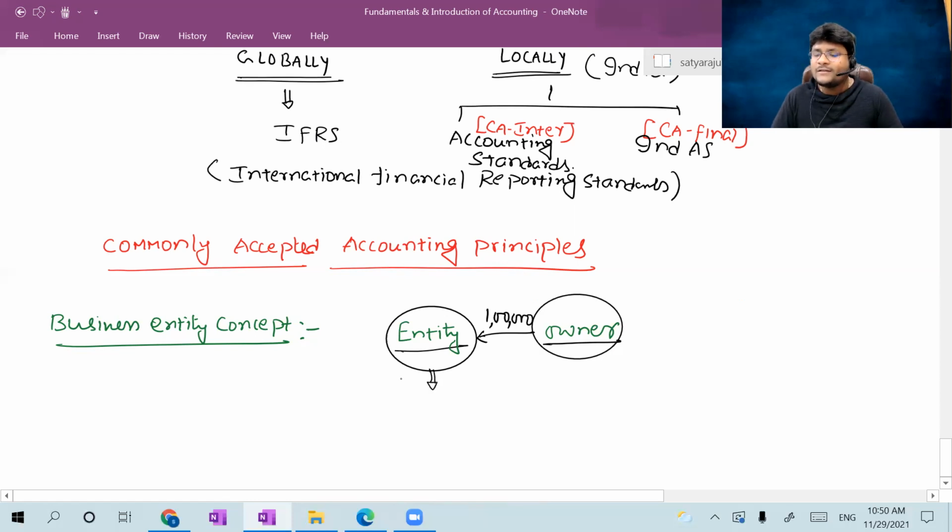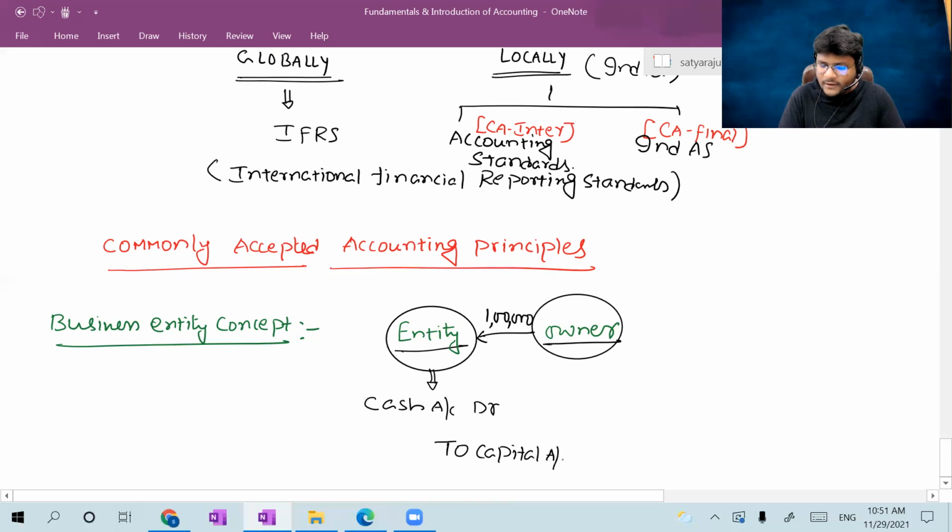What is the journal entry? Can all of you please participate, by applying the accounting equation approach? The two aspects are capital and cash. Increase in capital should be credited. Increase in cash should be debited. The entry we will record in the books of the entity is: cash account debit to capital account.